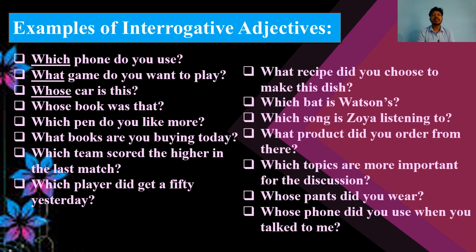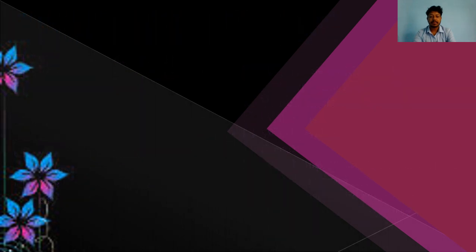Here are some examples of interrogative adjectives. Which phone do you use? What game do you want to play? So students, here is a big question for you.